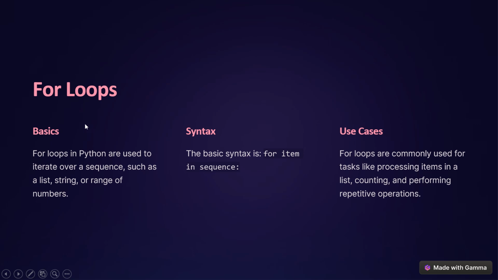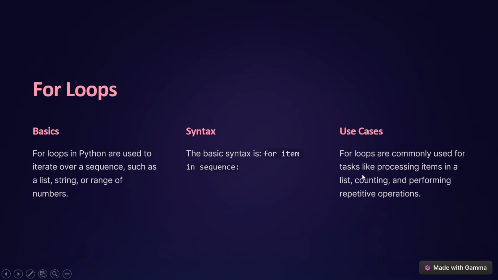But first, we are going to understand the basic syntax of the loop. First we will come to the for loop. There are two types of loop in Python: one is the for loop, another one is the while loop. At first we are going to start with the for loop. A for loop can work with a list, a string, and a range of numbers. What a string is, I have already explained, but list I have not explained till now. List we will learn later on, and also the syntax we are going to learn.